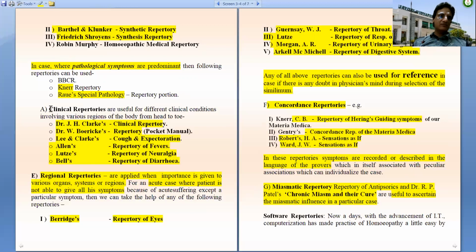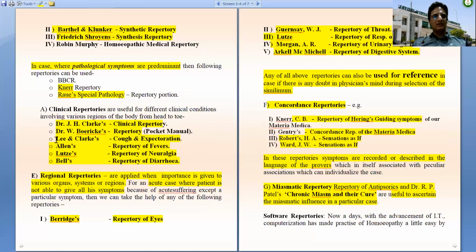In the cases where we have a lot of clinical symptoms, then clinical repertories are used. For that, we have a choice amongst various repertories which have data from head to toe. For example, Boericke's clinical repertory and Clarke's clinical repertory have data from head to toe, and we have some other repertories which are indicated for a particular system.